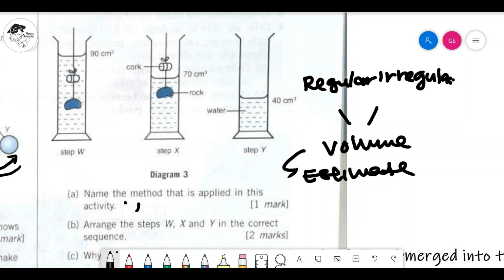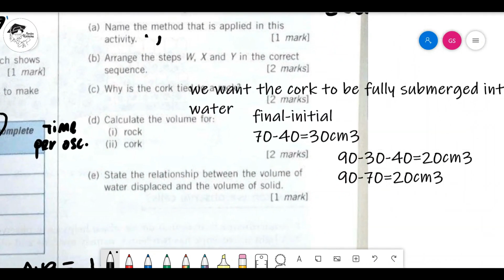That means the object also takes more space in the water, which means the volume of the object is more. Because the space your object takes in the water, you must have the same volume. The volume by which the water increases is the volume of your object. So that's the relationship.